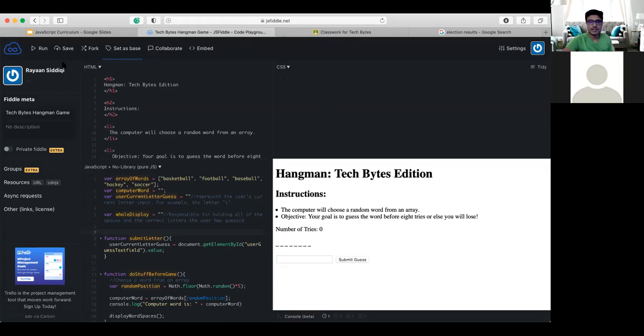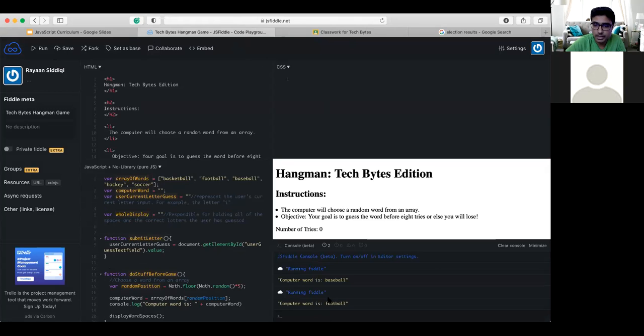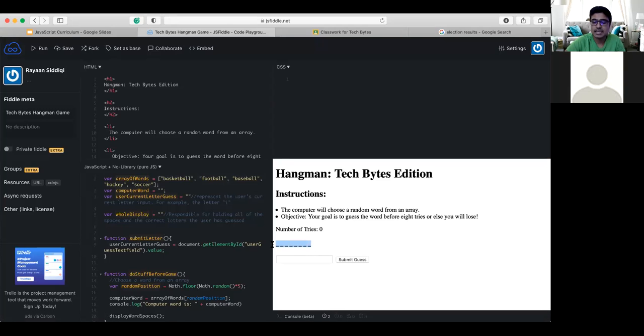All righty. So guys, as a quick reminder, this is what we did last week. If I hit the run button, we can see that the computer is displaying to us the corresponding blank spaces for the word football. The word football has 8 letters. Therefore, I see 8 different spaces in a nice format. Look at how clean that looks, right? Last week we also finished off a lot more with our HTML. We got it formatted. I can even input letters now into a text field in order to guess a letter. So that is nice as well.